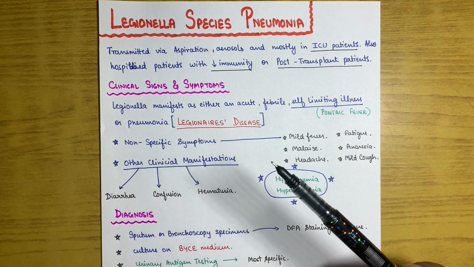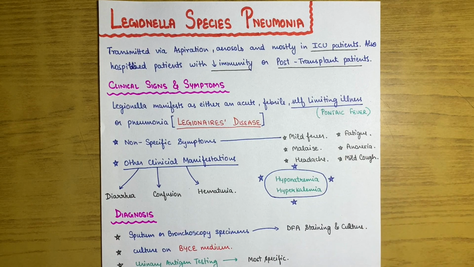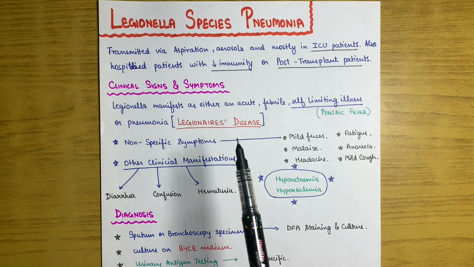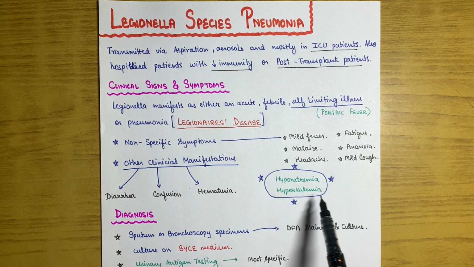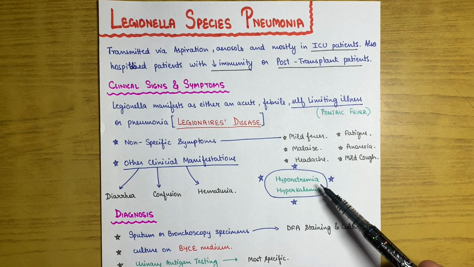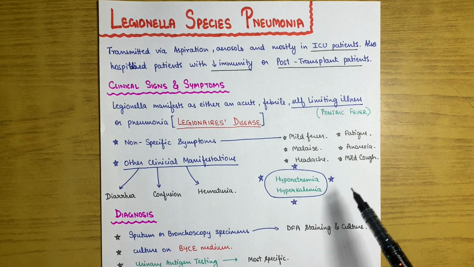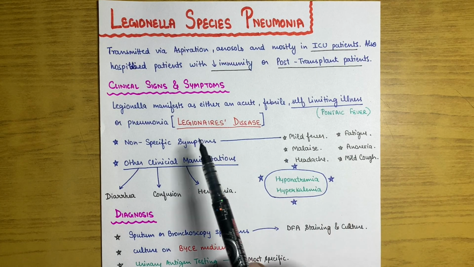There are some non-specific symptoms which are also present in other types of pneumonia, for example mild fever, malaise, headache, fatigue, anorexia, and mild cough. But there are some other important clinical manifestations. For example, the patient will have diarrhea, hematuria, and confusion. These important things we should rule out before going into some other diagnosis. And one of the most important findings in Legionnaires' disease is hyponatremia and hyperkalemia. That means the sodium level will be very low and the potassium level very high in these patients. That will directly point towards Legionnaires' disease.